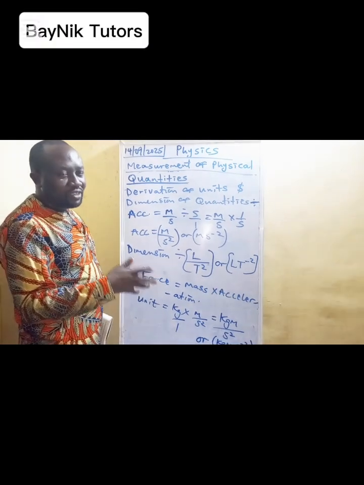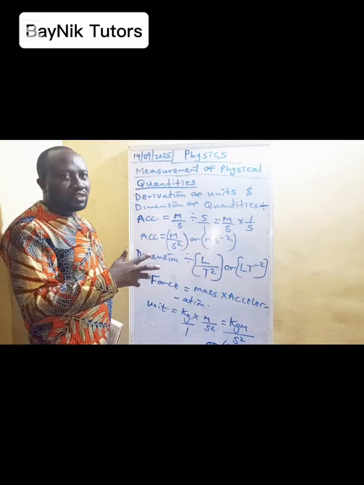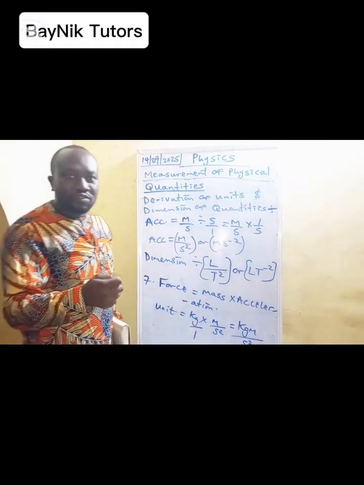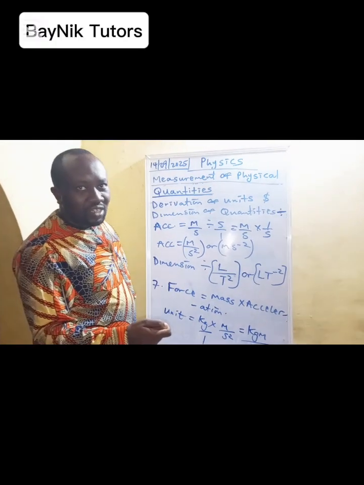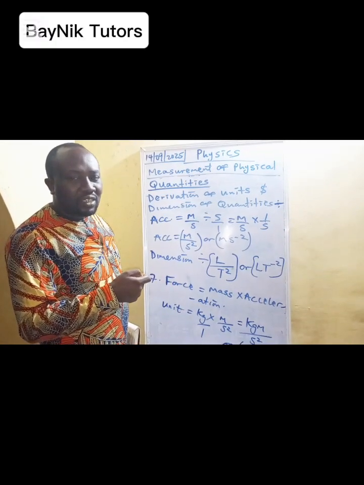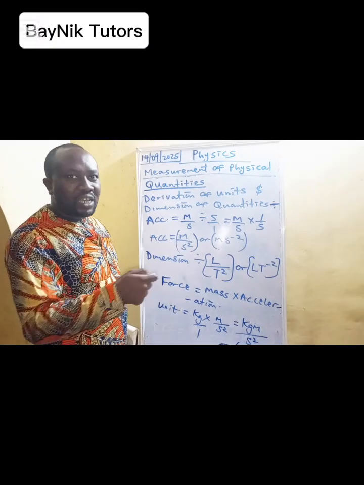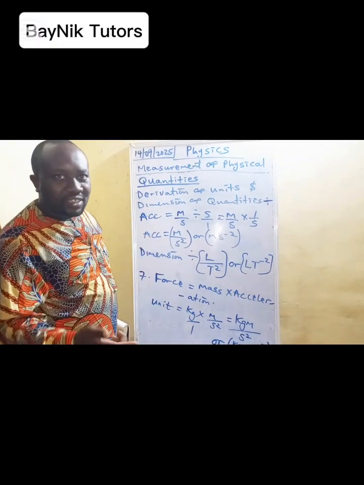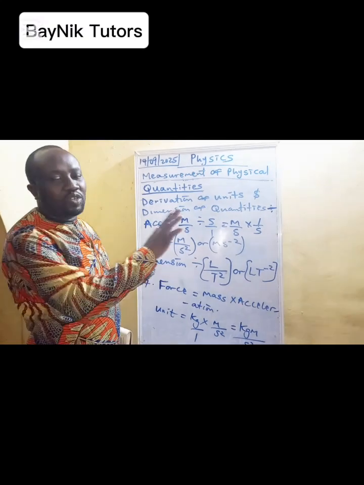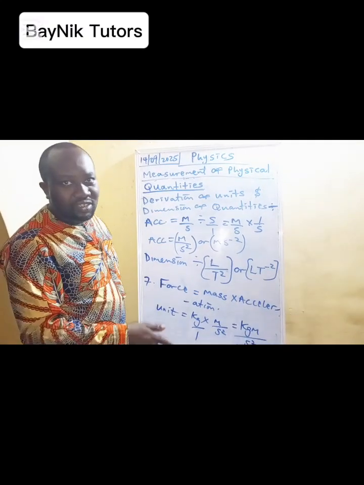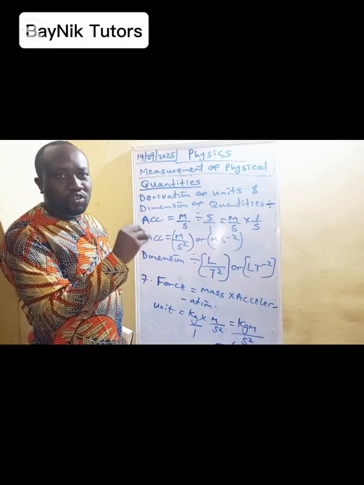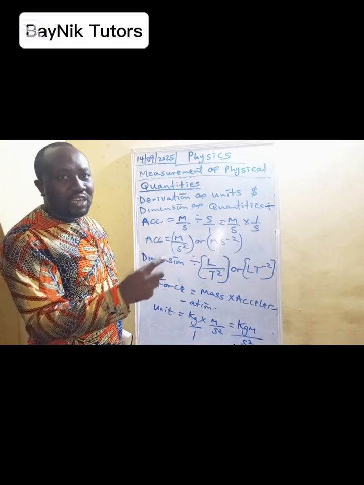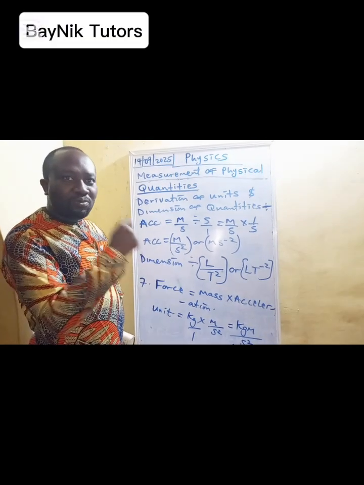In the science world, they name units in the name of scientists. For example, Faraday did a lot of work around electricity, so the capacitance of a capacitor is named after him using the unit farad. You can see 1 microfarad, 2 microfarad. You're still going to do much around that in electric field in SS3. The same thing is applicable to force because of the work, discovery and invention of Isaac Newton. We also name the unit of force after him.